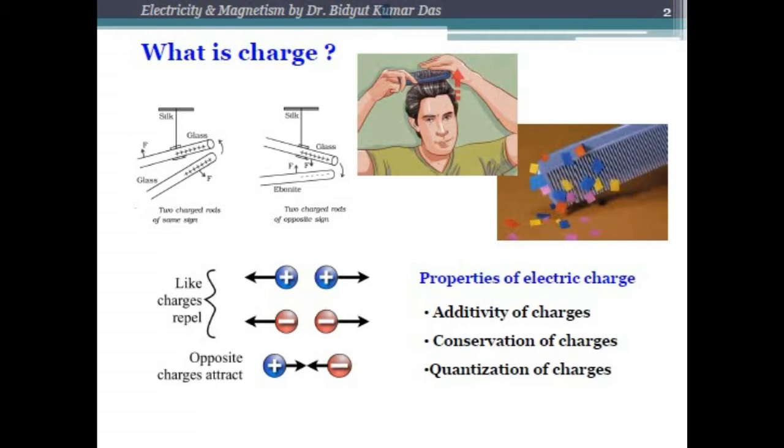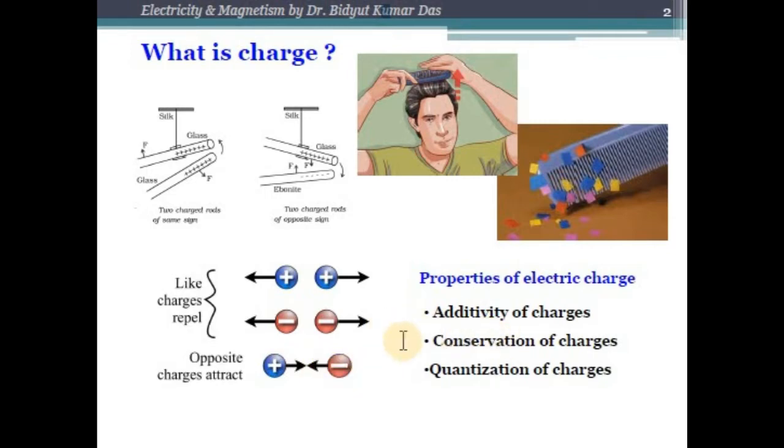According to Coulomb's law, similar charges repel each other. For example, if we bring two positive charges close to each other, then both these charges will repel each other. Similar cases happen also for negative charges. But in the case of opposite charges, for example, if we bring a negative charge in the vicinity of a positively charged body or positive charge, then these two will attract each other.